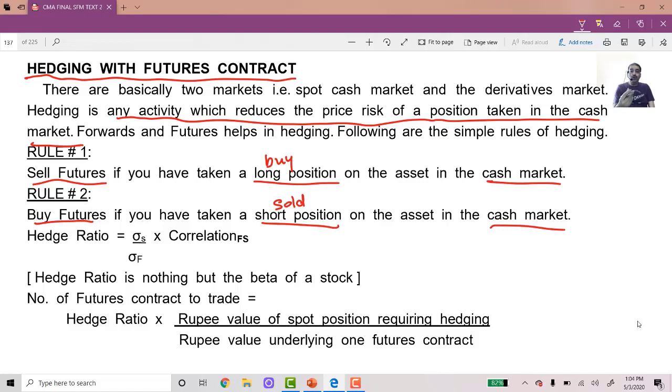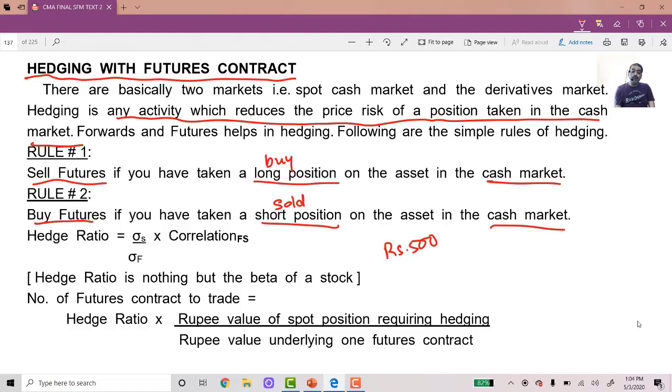Now, how to do this actually? I'll tell you the way in which we do it. Let us say that in the cash market I have bought shares worth rupees 500. So 500 is the amount to be now hedged in the derivative market.